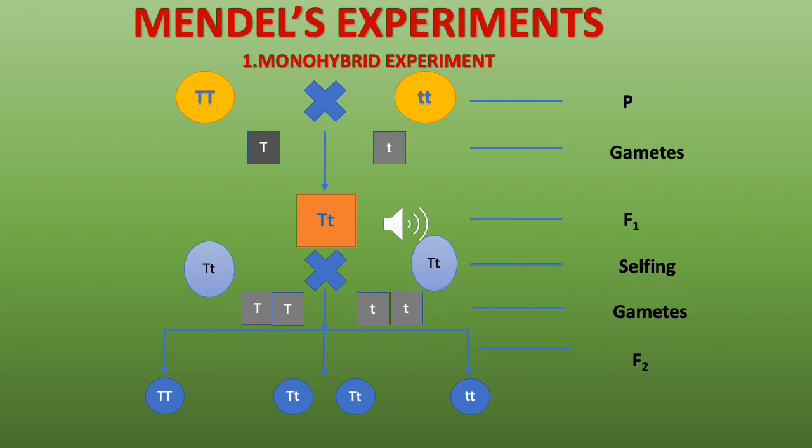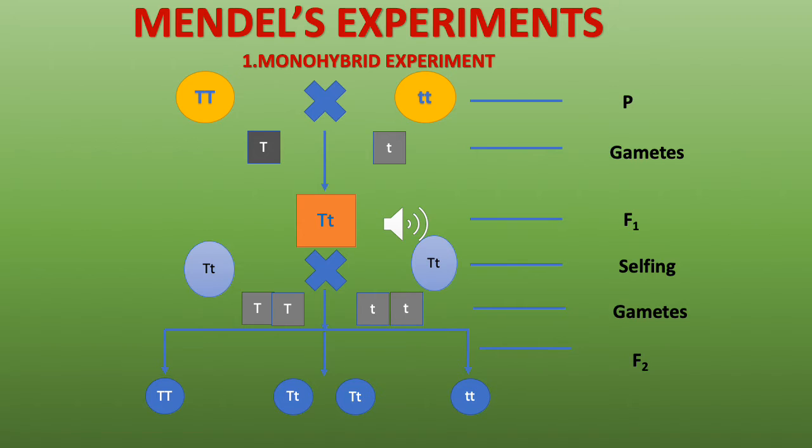When he cross pollinates them, the gametes, or the reproductive cells of each parent, inherit only one factor, that is capital T and one small t. Gametes do not have factors in pairs. They have only one of the factors, not both. So you have a capital T and you have small t in the gametes because gametes are haploid whereas parents are diploid.